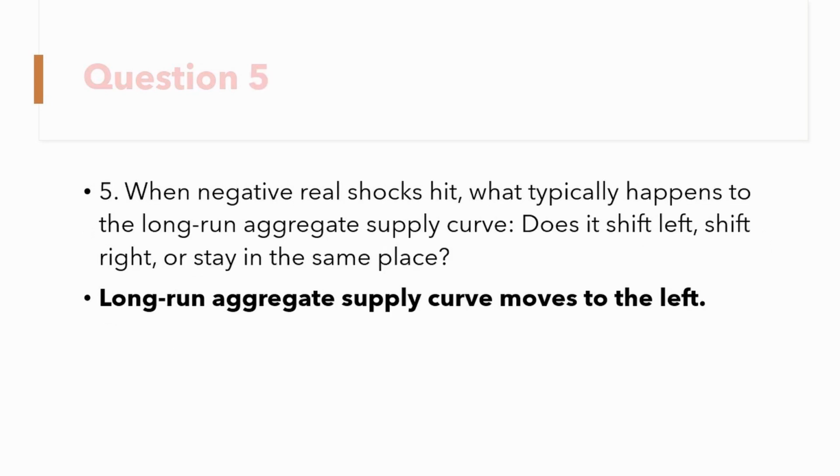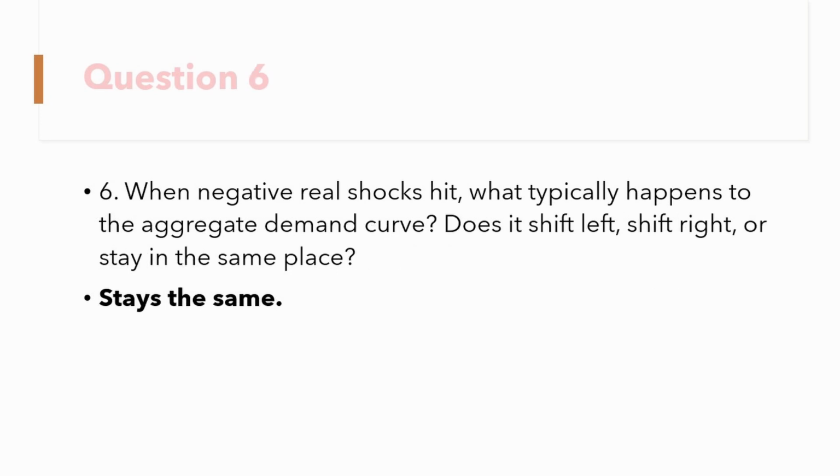Question 5 asks us what happens to the long-run aggregate supply curve when a real shock hits. So here it's going to shift to the left because in this case the shock is negative. Question 6 asks what happens to the aggregate demand curve when a negative shock hits, and it just stays the same. Real shocks mostly impact the growth curve, which affects the long-run supply curve, not the aggregate demand one.